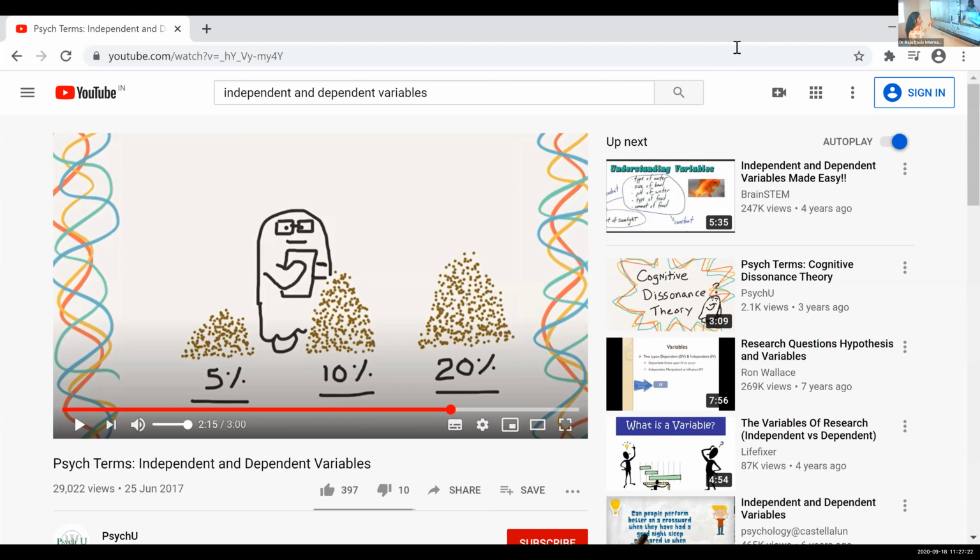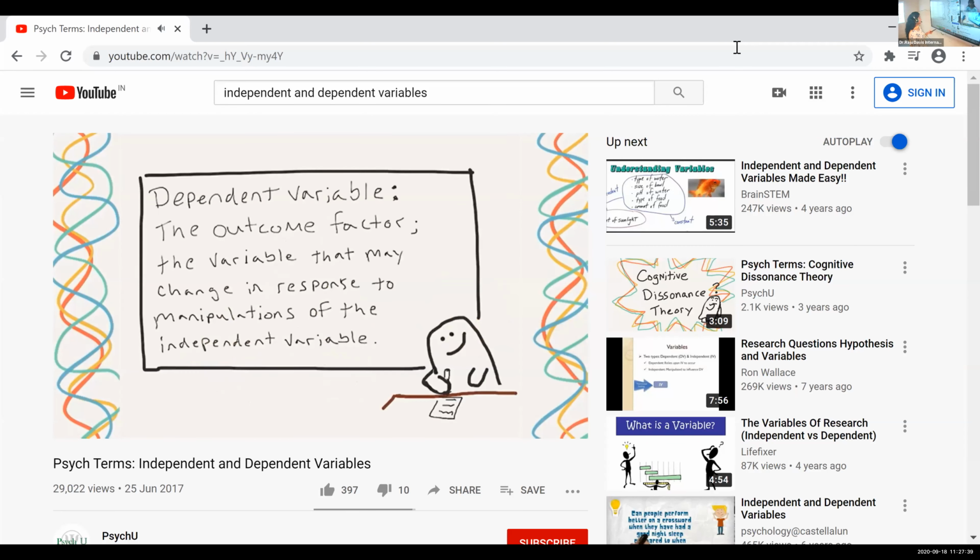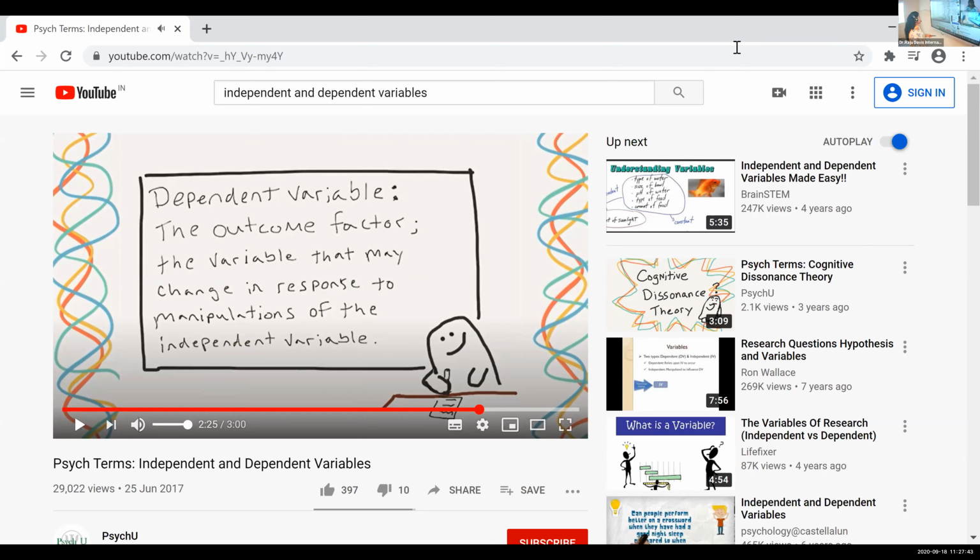So the 5%, 10% and 20% was how the experimenter varied it. Experimenter manipulated it. This is the thing that you are studying to see if it has an effect on the results. While the dependent variable is the outcome factor, the variable that may change in response to manipulations of the independent variable. So dependent variable can be considered as the response or the effect of the changes in the independent variable.